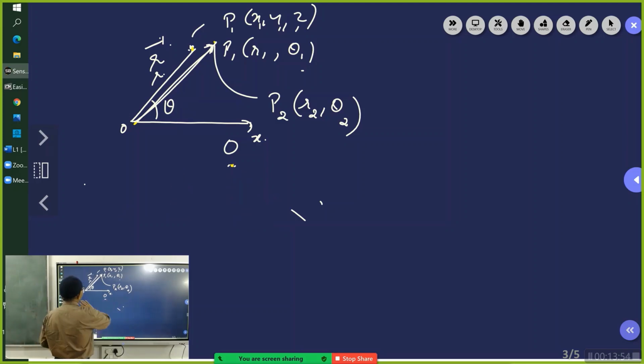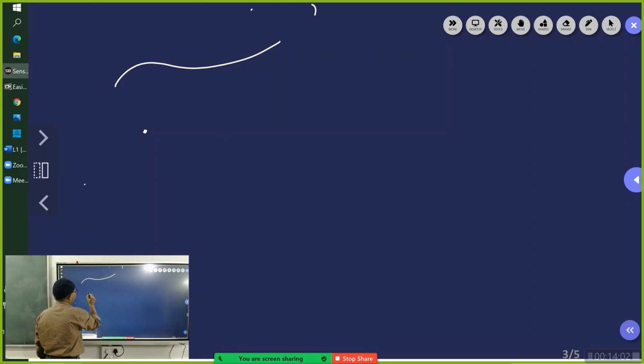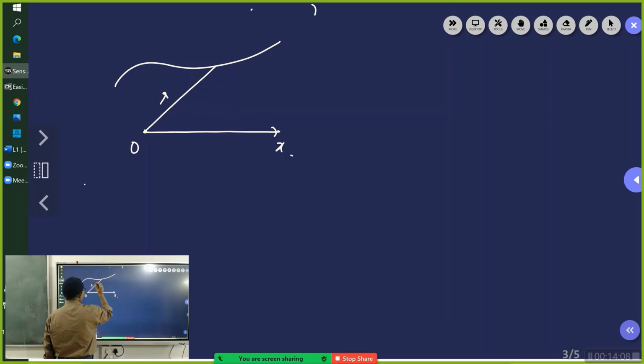So in this case, when this line is drawn like this, and this O is marked here, X is marked here, this line is R and this angle is theta. We are not using R bar here. If you want, you can use it, but be careful when you use that. You have to say R cap and so on. If it is R bar, R is only the magnitude of the position. So you must be cautious when you use these two things. Clear?